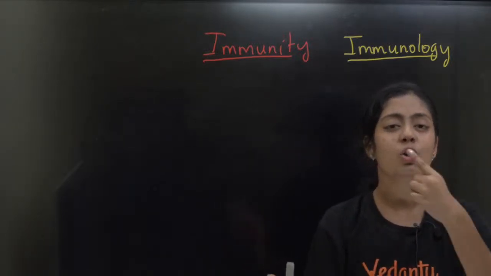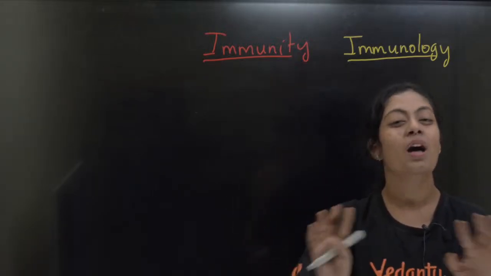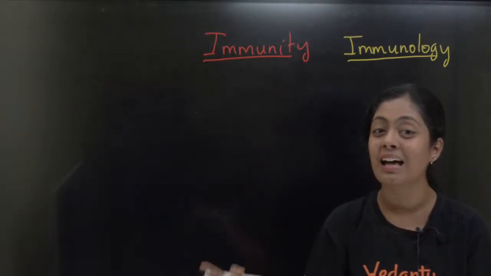What is combating? To remove that pathogen out of my body. Only then will I get the disease. Otherwise, I will always be healthy.